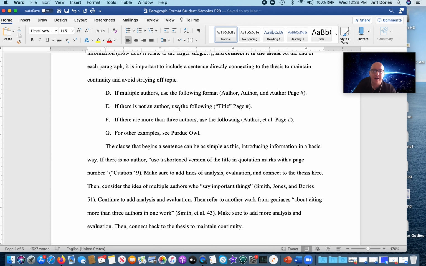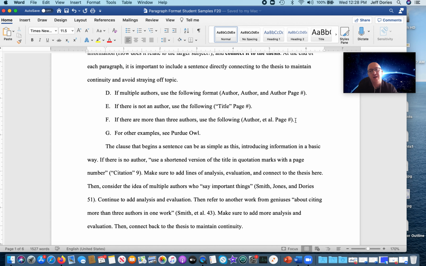If there's not an author, use the following: title, in quotes, page number. If there's more than three authors, use the following: the first author, comma, the phrase et al., and the page number. But make note, in your works cited, you need to list all of the authors. You can't just write et al. in the works cited.